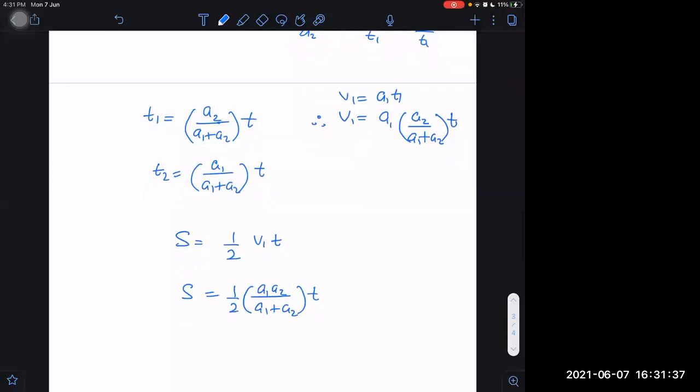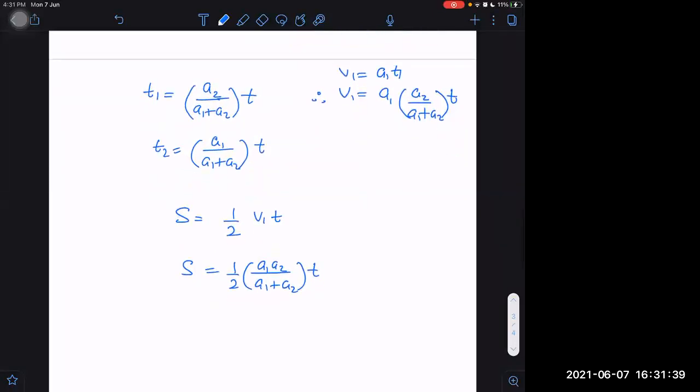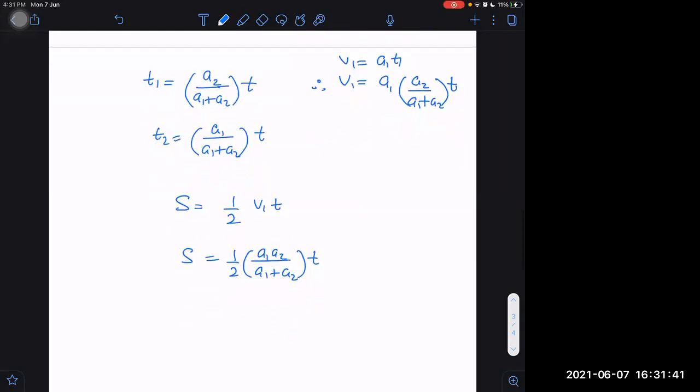Okay. T square, no. The T square, sir. Not T square, sir. Wait a second. One T was from V1 and the other T is from the time T. Yes, T square, right? T square.